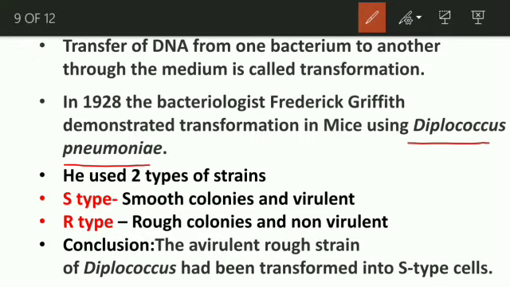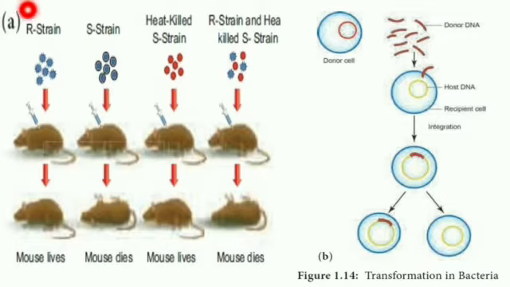He worked with two strains. One strain is called the S-type strain, another one is called the R-type strain. When you observe the S-type strain, it forms smooth colonies. The colonies are smooth and virulent. Virulent means a disease-causing bacteria. And R-type forms rough colonies and it is non-virulent. Okay, he has taken that R strain. This is the R strain bacteria. You could observe it is somewhat rough on its surface.